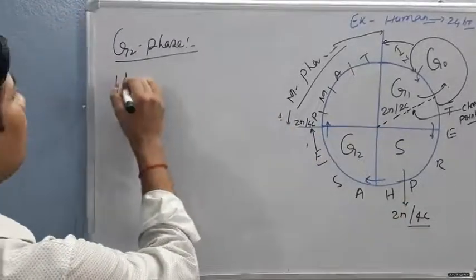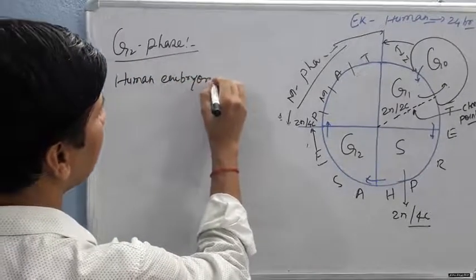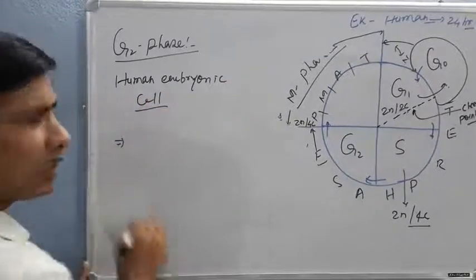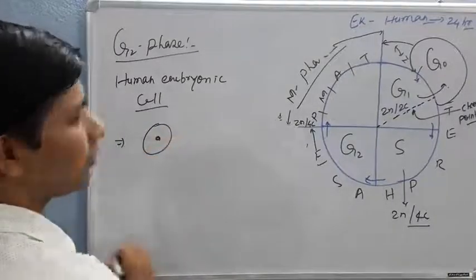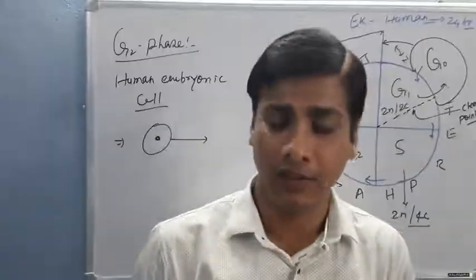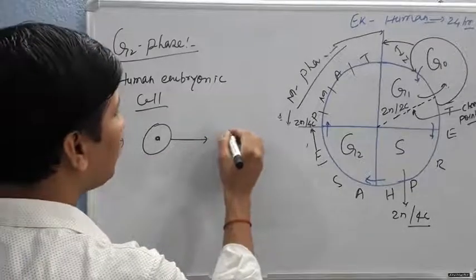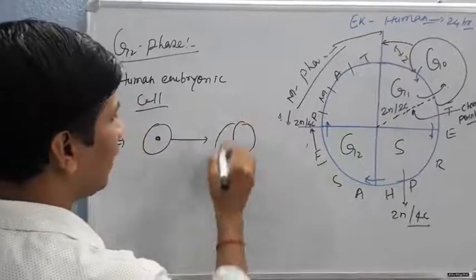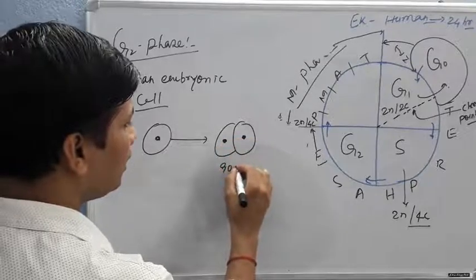In a human embryonic cell, after the zygote formation, the first division is around 90 minutes, and one cell is replicated into 2 in number.